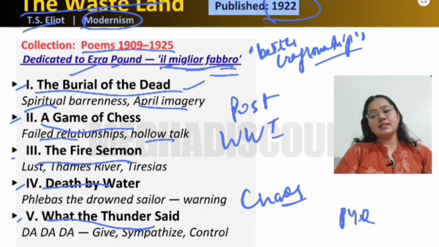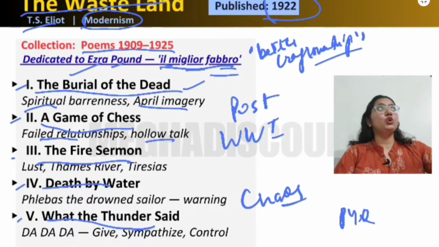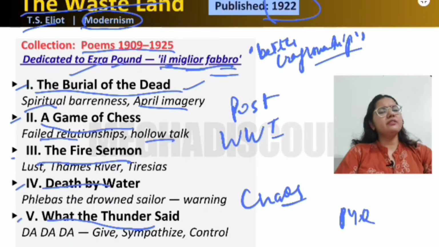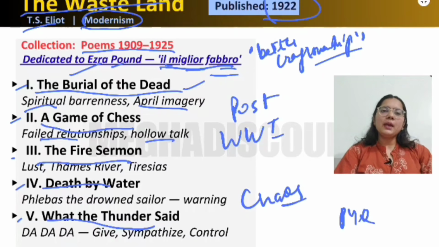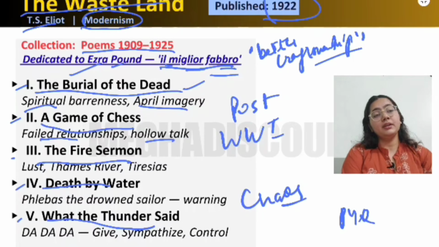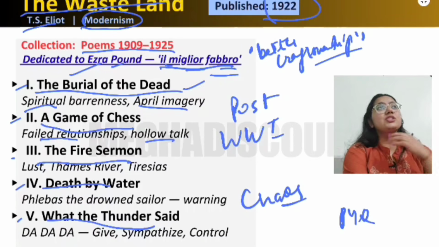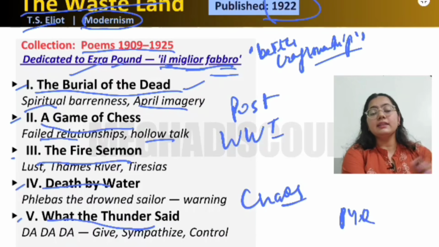So Tiresias is observing, and there are Cupids on the walls. They are observing how this girl is getting ready. And then there is the clerk boy, and the typist girl. The typist girl is coming from the office, and she is having food at dinner.